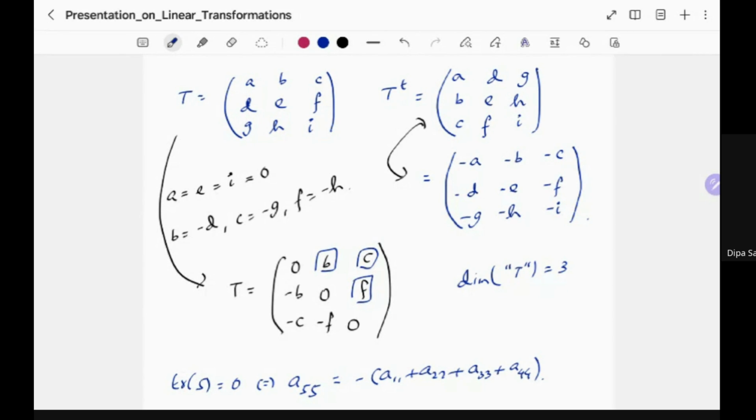So A55 is determined by these 4 guys, and the rest we don't know. So we actually have to pick these things.